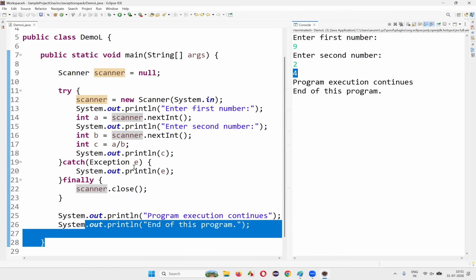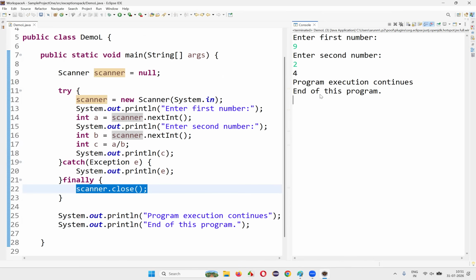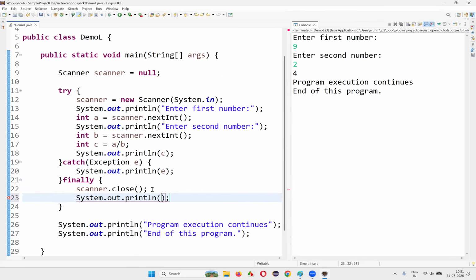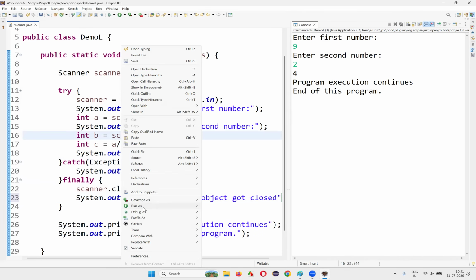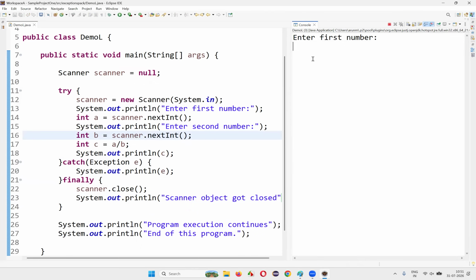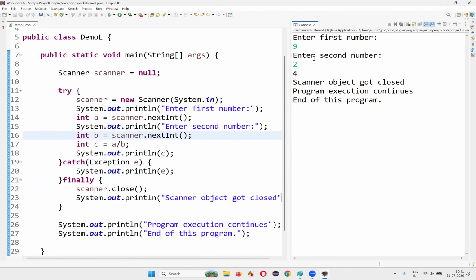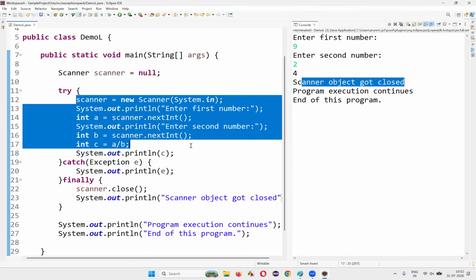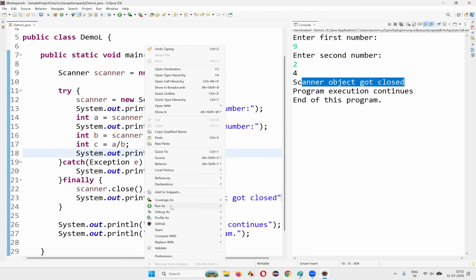In the positive case, the object of the Scanner class is getting closed. Great, because the finally block will get executed no matter what. So here I will simply write a print statement, "Scanner object got closed", as a proof. Now run this code. No matter whether the exception comes or not, the scanner object is going to get closed because the finally block will get executed no matter what, whether the exception comes in the try block or not. Now run the code again.